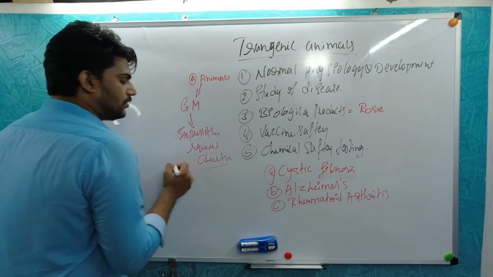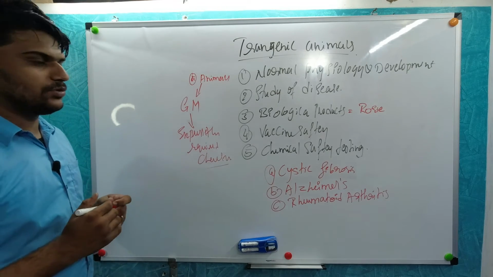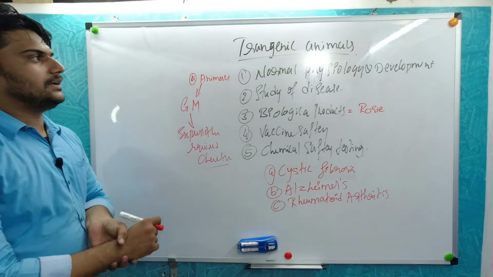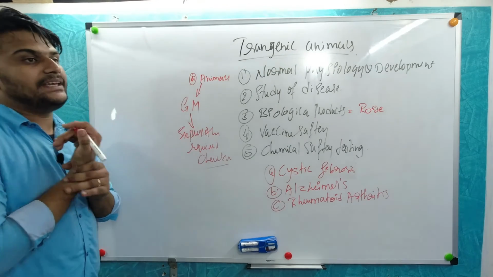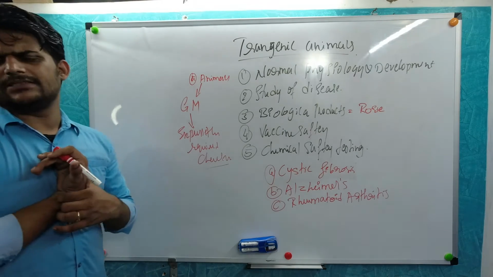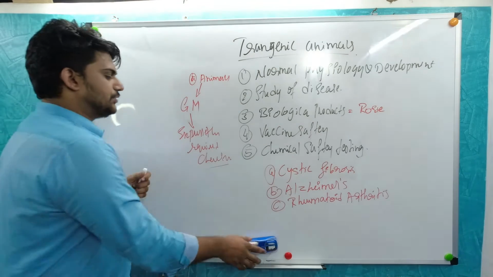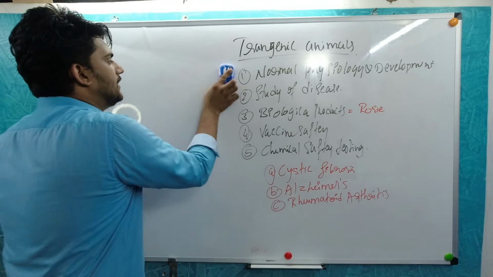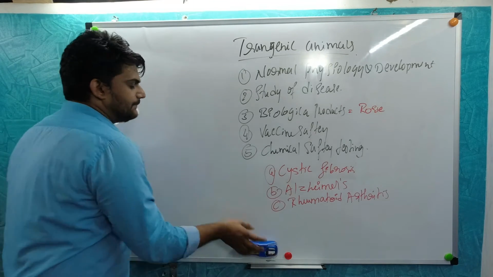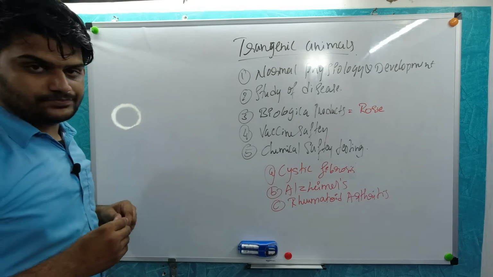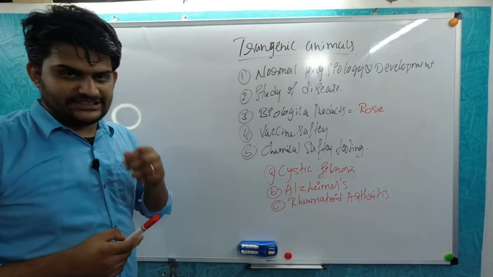Like the clone Dolly, the sheep, the first clone. These are the animals which will behave as we require when we introduce the genes into them. For example, lab rats, right? They behave in different ways when we use them for different types of experiments. Okay, fine. Now there are 5 different types of uses under transgenic animals.